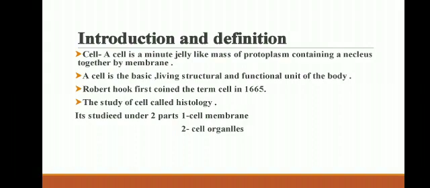The cell is studied under two parts. First part, cell membrane, and second, cell organelles.